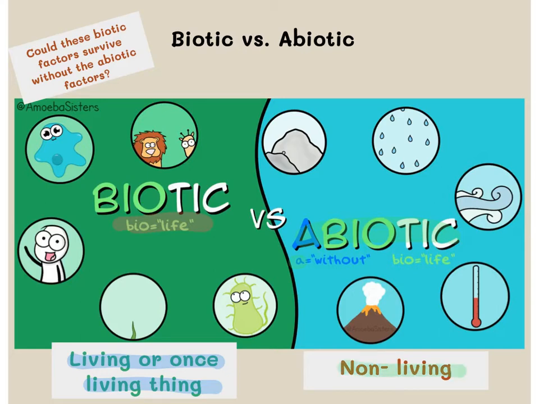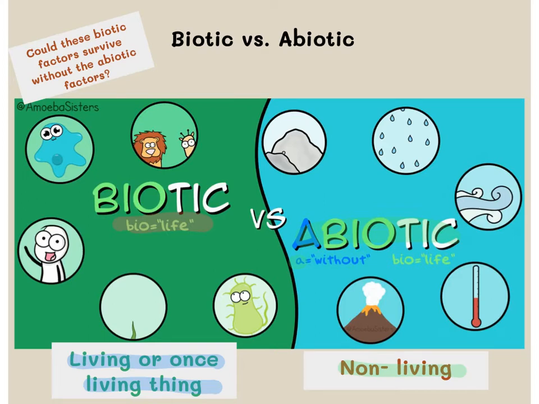So this would be things like mountains or rocks or soil, rain, precipitation, air, temperature. Okay, so abiotic things are non-living things, whereas biotic are living things. And it's an important thing to distinguish if something has died. So if you have a dead twig in your hand or a dead stick, that is still considered a biotic thing because it was once living.